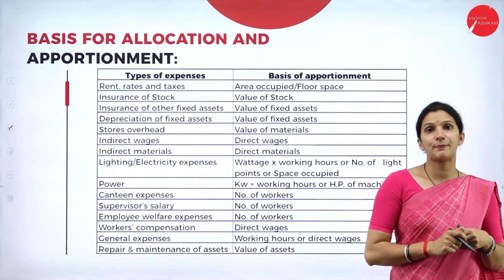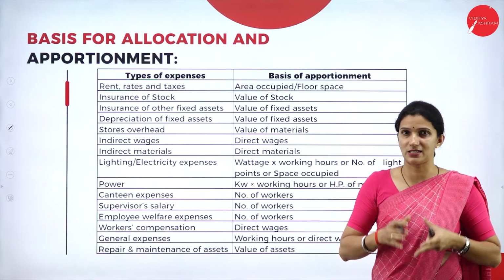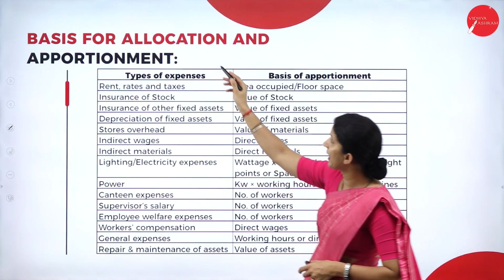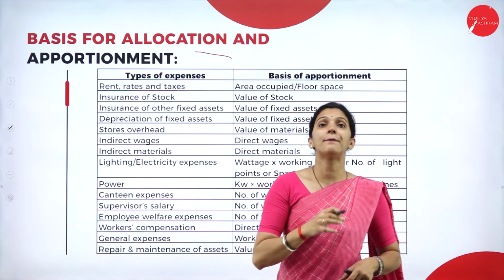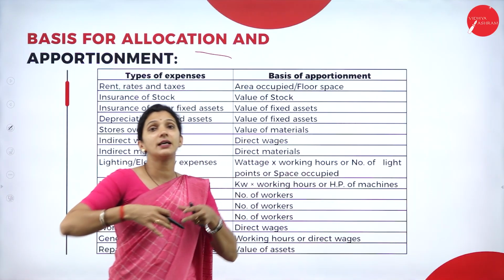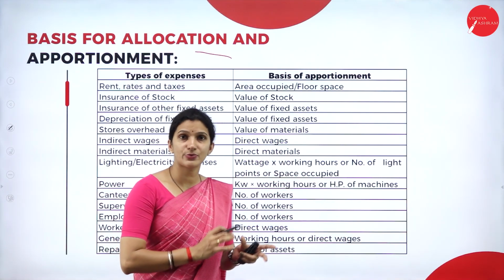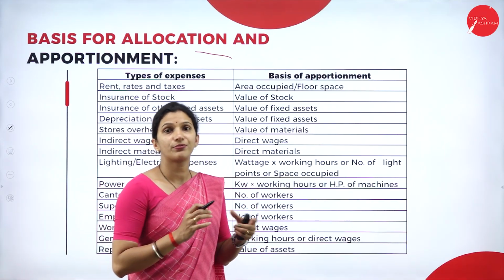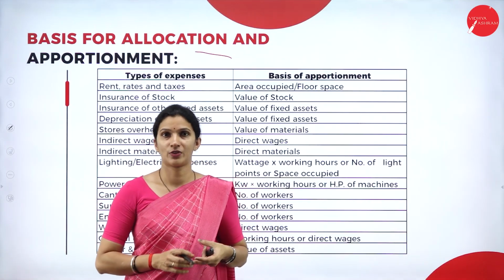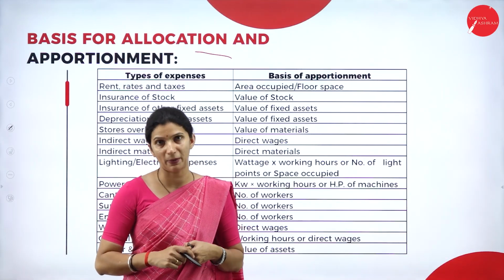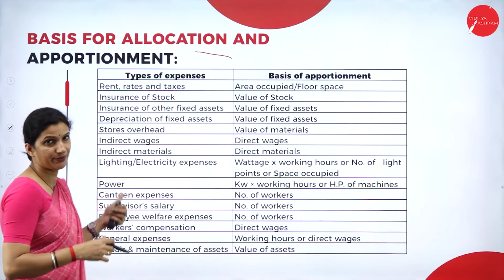Next we have another important concept here. What are the bases for allocating these overheads? That is the basis for allocation and apportionment of overheads. As I said earlier, if we take the rent, on what basis are we allocating this rent to the individual departments? And also, for depreciation, on what basis are we allocating it to the various departments? So that table we have here.